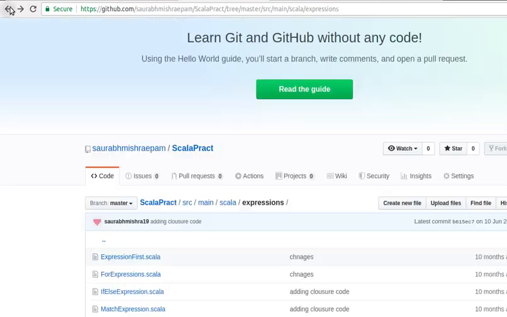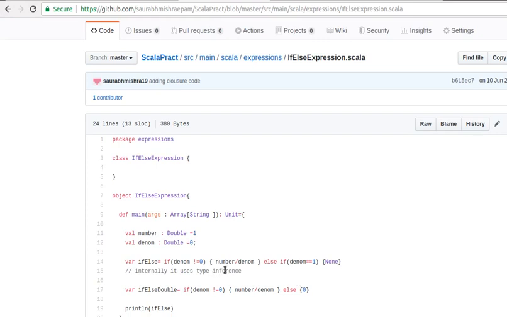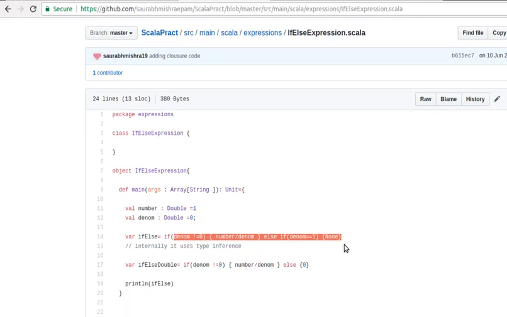We have different expressions also, like the if else expression. Consider the case where you want to declare something where, based on some input value, you want to find a condition or execute a condition. So in terms of an expression language, or a language that supports expressions, we write it like this. If this value is not equal to 0, then do this, else do that and return None. None is again one of the concepts which is kind of returning void, or like returning Options in Java. That we'll talk about in an upcoming video.